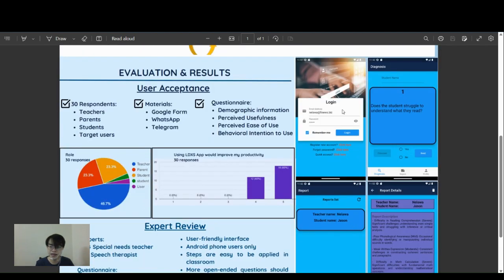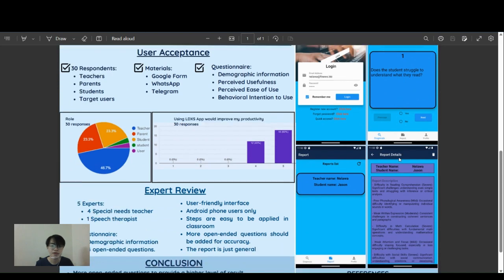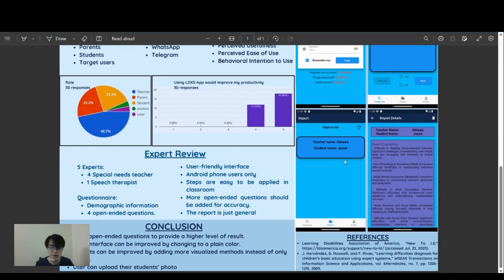And this is some of the screenshots from our mobile application, which is the Learning Disability Diagnosis System. This is the login page, and this is the diagnosis page, which includes the questions and also the choices. After they answer all the questions, they will generate the report for the students. This is the report list for the user, and this is the report.